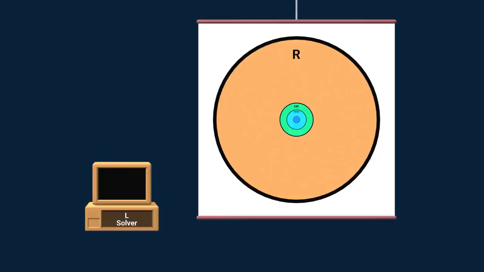The most famous problem outside of R is the halting problem. We'll define it here as follows: the set of all Python scripts that halt. That is, the decision problem is to detect whether a given Python script halts or not. We'll see examples in a moment. Alan Turing proved in 1936 that such a problem is not computable, therefore it has no solver, and is outside of R. See a link in the description for a video visualizing this proof.